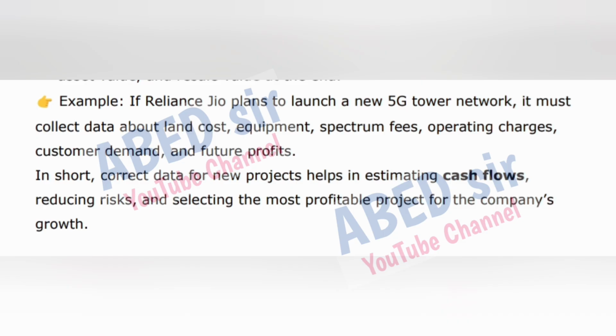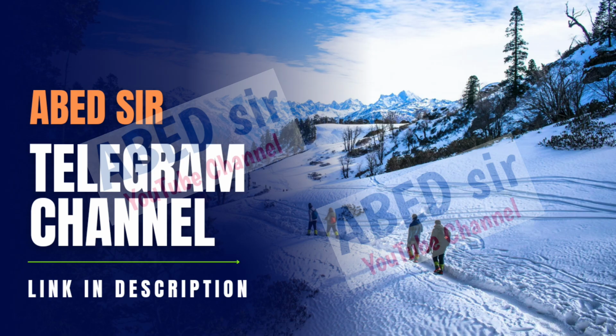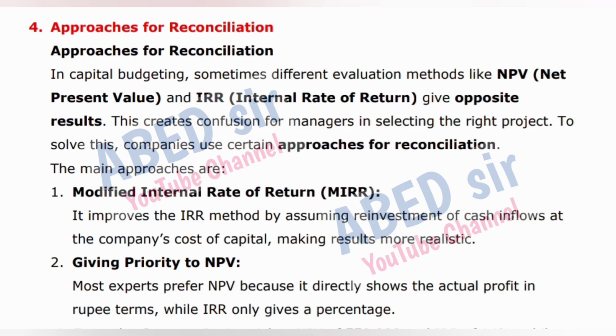Example: if Reliance Jio plans to launch a new 5G tower network, it must collect data about land cost, equipment, spectrum fees, operating charges, customer demand, and future profits. In short, correct data for new projects helps in estimating cash flows, reducing risks, and selecting the most profitable project for the company's growth.